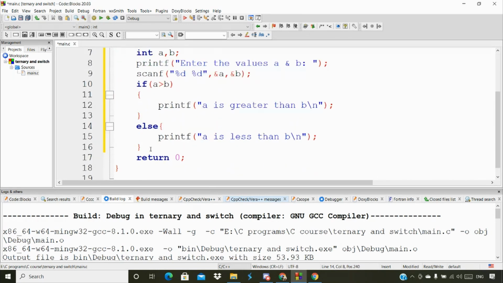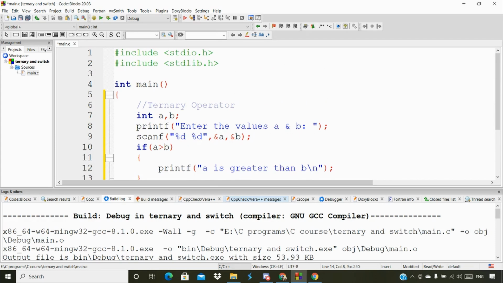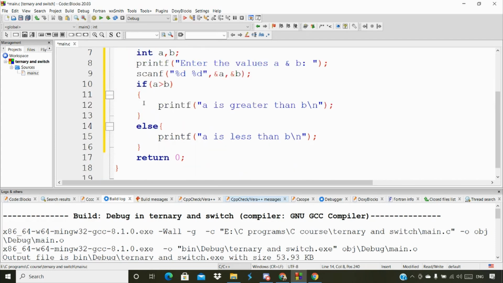We're no longer using that, so I'm just deleting it. Here I'm using the same printf if else block, but I want to make some minor changes. By definition, ternary is writing the if else statement in as short a way as possible. So how are we going to write that? Let me delete this if first.